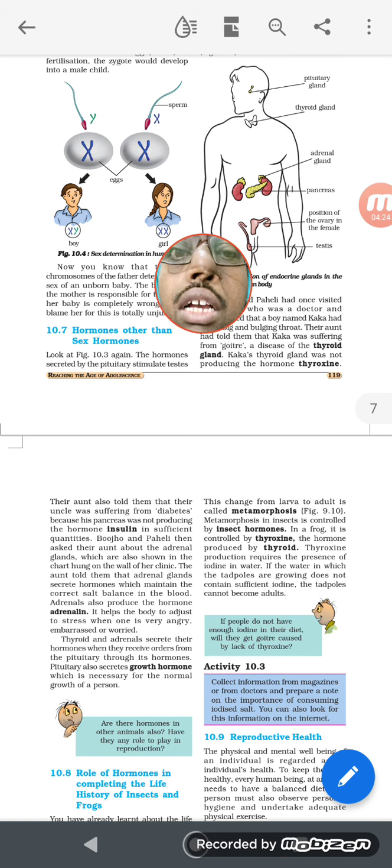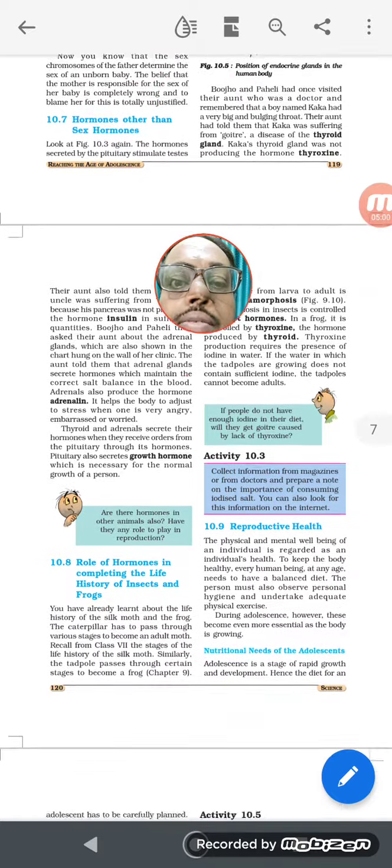So the pituitary gland secretes growth hormones. It secretes thyroid stimulating hormones, which help the thyroid gland to synthesize thyroxine and release it to the body. The pituitary gland also secretes follicle stimulating hormones that help us to produce follicles, either testis or ovum, inside the male or the female body. So these types of functions are all controlled by the pituitary gland. So we call the pituitary gland the master gland.